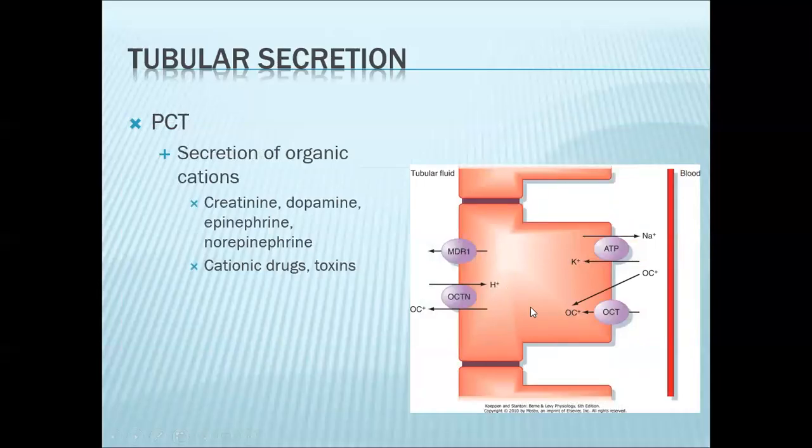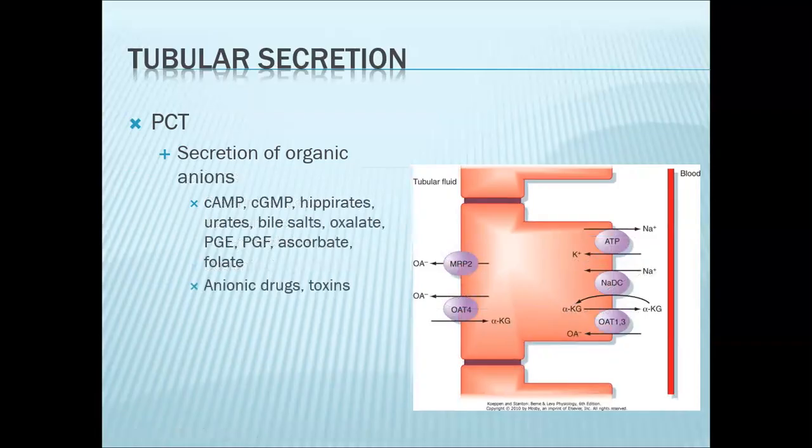Once your organic cation is inside the cell, it can go out to the filtrate via your multi-drug resistant 1 protein or your organic cation exchanger here. So your cation goes out in exchange for your hydrogen. So take note that these transporters serve as your secondary active transport mechanisms. So they will not depend on the activity of your primary pump.